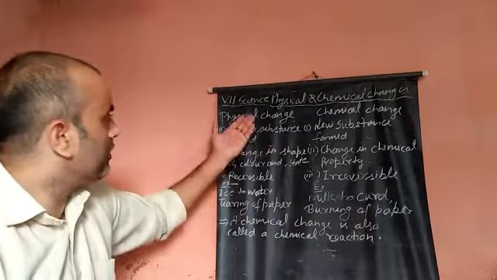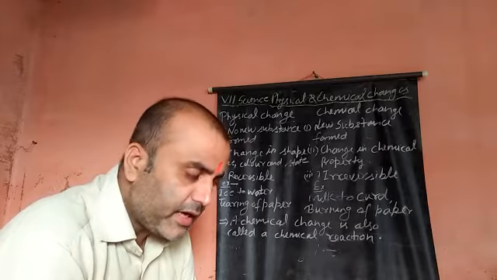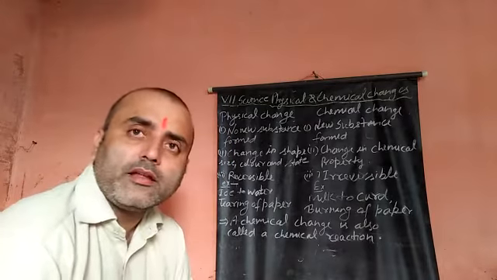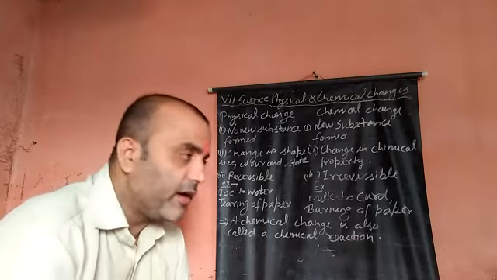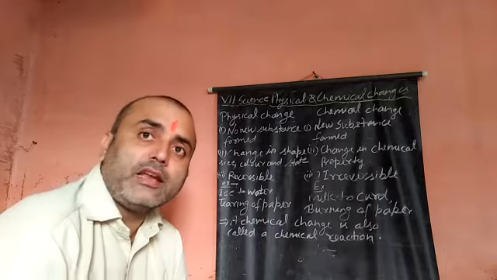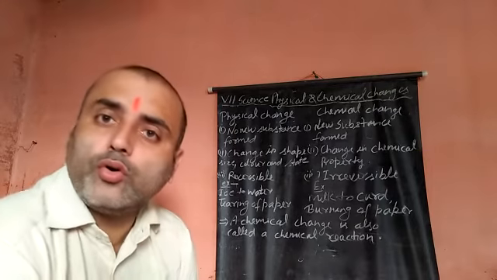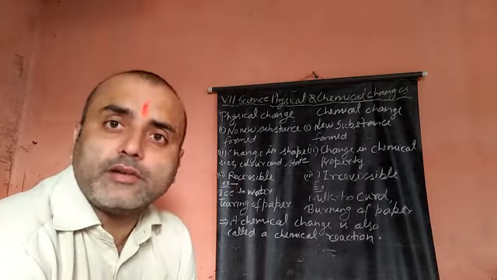So now, first, physical change. In a physical change, only the physical properties change, like shape, size, color and state. No new substance is formed in a physical change, and these changes are reversible.